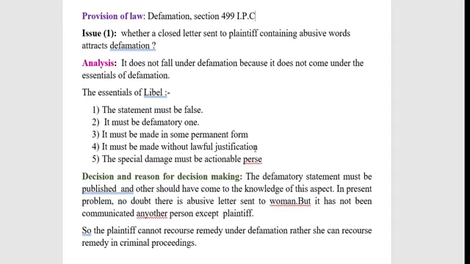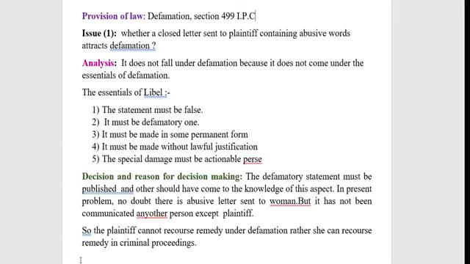libel. Here the proof of special damage, or the extent of the lowering of the reputation, need not be proved by the plaintiff in case of libel, but it should be published. It should have gone to the notice of a third person. Then only will the special damage become actionable per se. So these are all the things we can see under the concept of analysis.